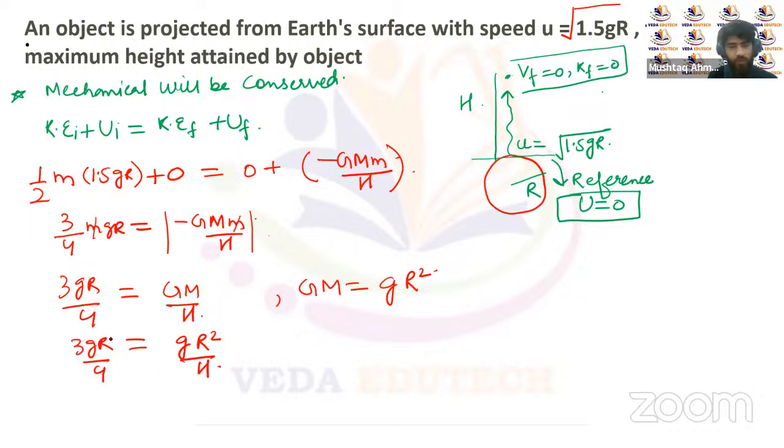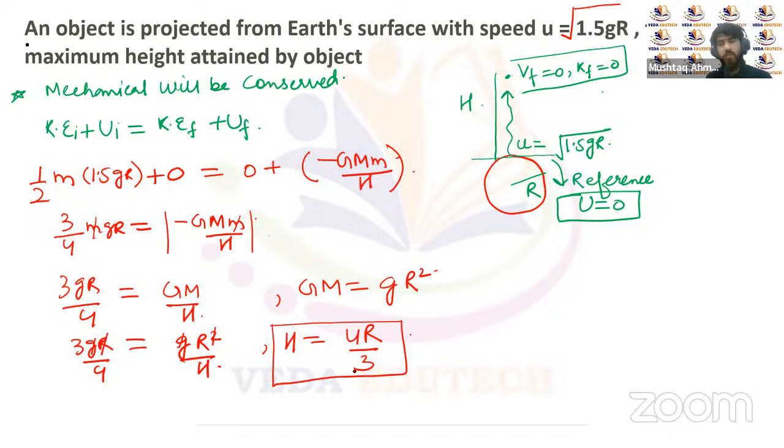So from here R and R will get cancelled, g and g will get cancelled, and we'll get the value of h equal to 4R upon 3. So the maximum height it can attain from the surface of Earth, if it is projected with a speed of under root 1.5 gR, is 4R upon 3. This will be the maximum height attained by the object.